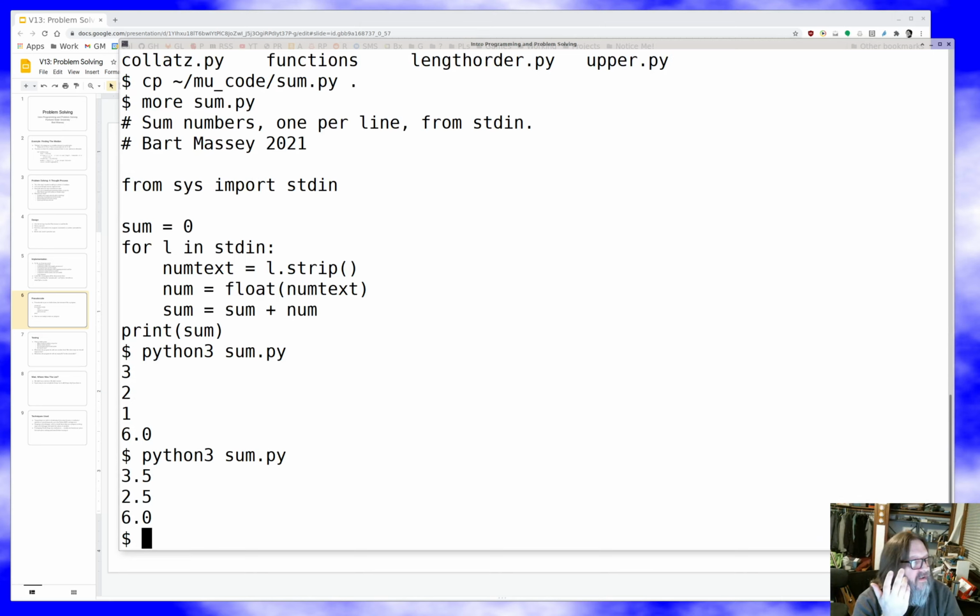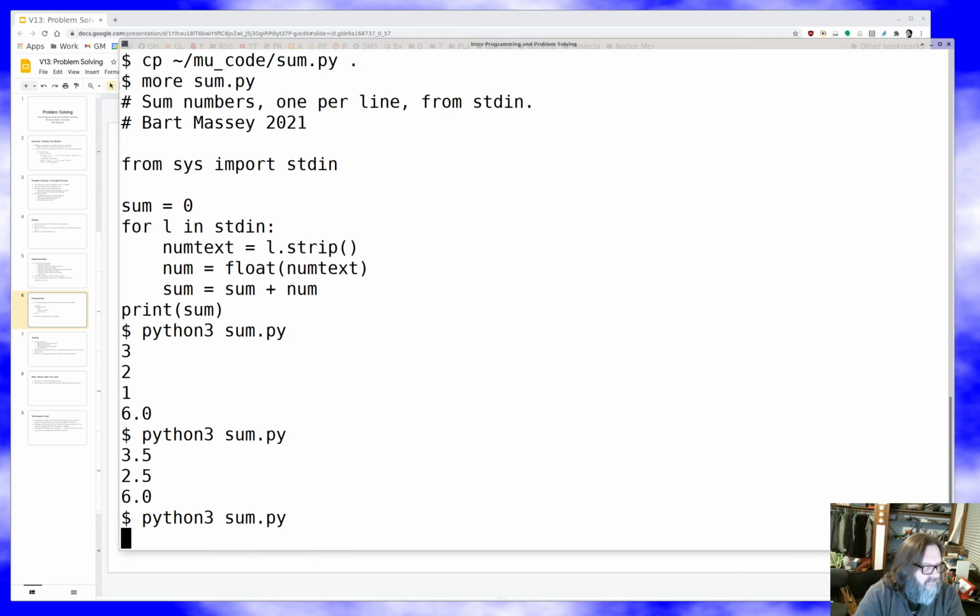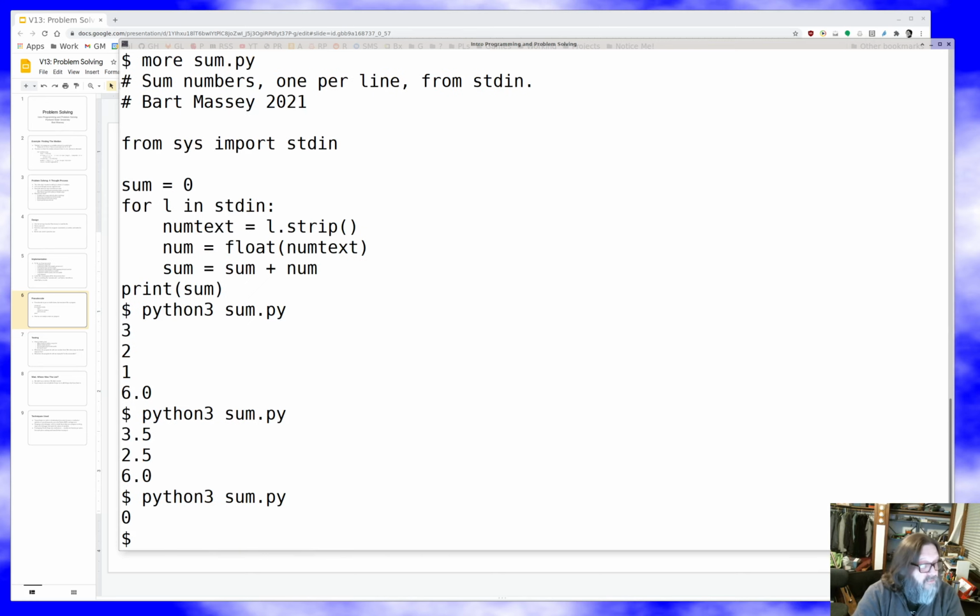Maybe we have a lot of numbers of some kind. Well, first of all, what happens if we feed it no numbers? It says 0, which is reasonable. 0 is by convention the sum you get when you don't have any numbers. I can live with that. Let's try it with a big thing.